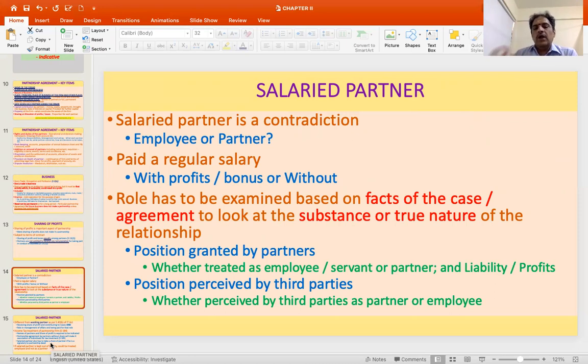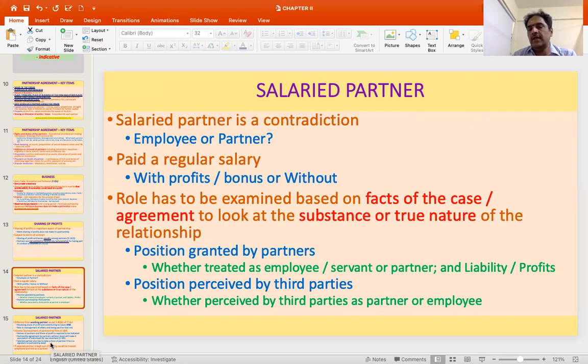So what are the indications to see whether he is merely a salaried partner or a partner? First thing is whether he is treated as an employee or a servant, or whether he is treated as a partner. That is something which has to be checked. So if he is subject to liabilities, if he has a share in the profit, etc., then you can conclude that he is both sharing the losses and profits. So he will be treated as a partner.